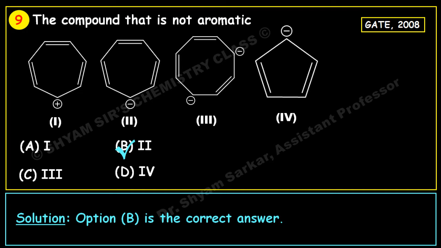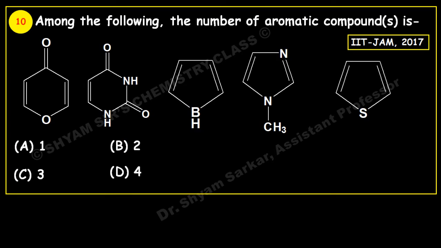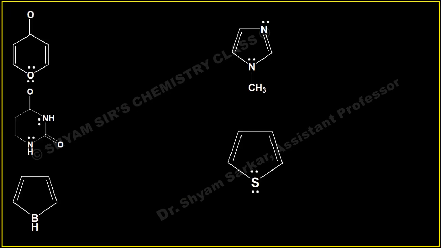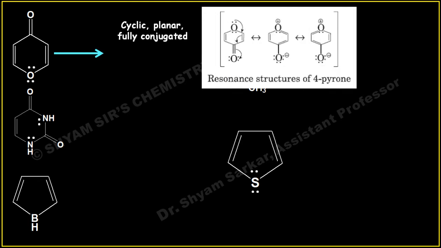If you see the next question, among the following, the number of aromatic compounds is. So you have to find out how many compounds are aromatic in nature. Five compounds are given, so you will go one by one. If you see the first one, this is cyclic, planar, fully conjugated. And if you see the resonating structure of this molecule, because of this type of resonating structure, this is a fully conjugated and planar molecule. So this is obeying the 4n plus 2 pi electron rule where n equal to 1, and this becomes aromatic.